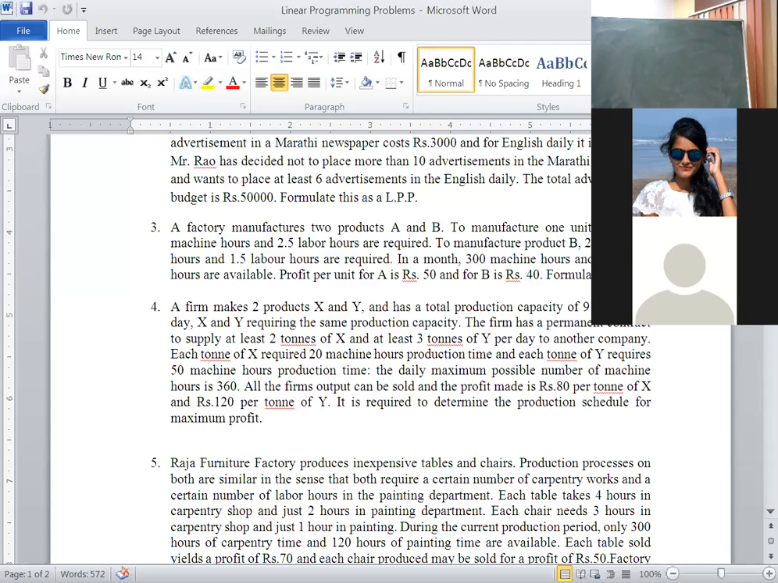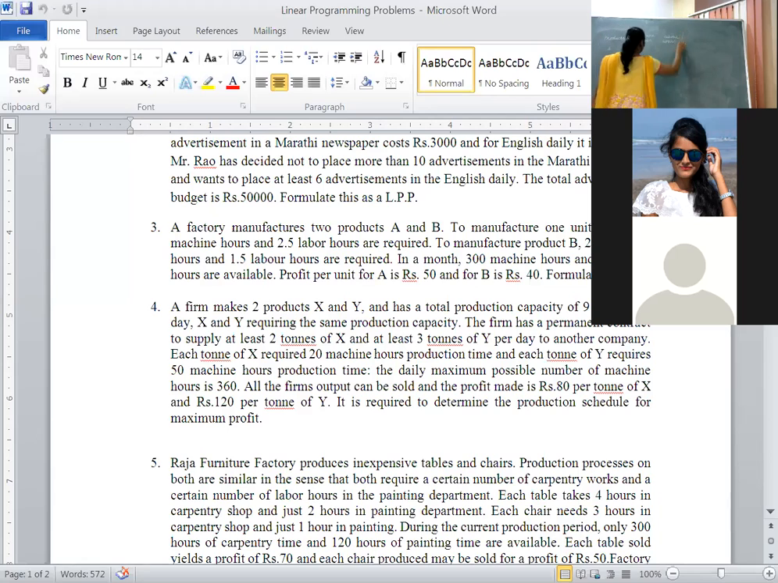This is simple, like the first problem only. Here what are the given things? Products, correct? No need to write down the table; directly also we can write. Here products A and B, 2 products were there. To manufacture 1 unit of this, how many hours does it require? Machine hours and labor hours. One is machine hours, the other one is labor hours.